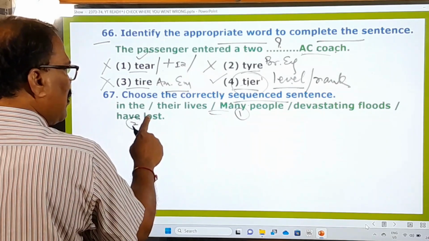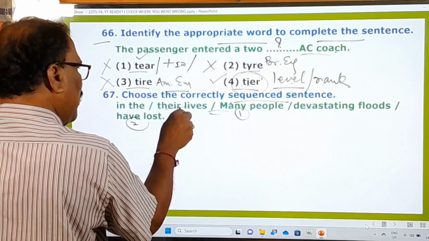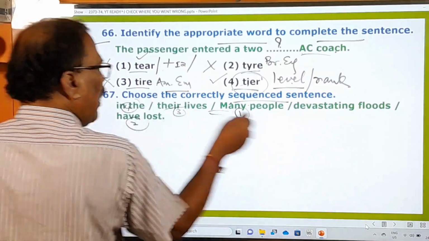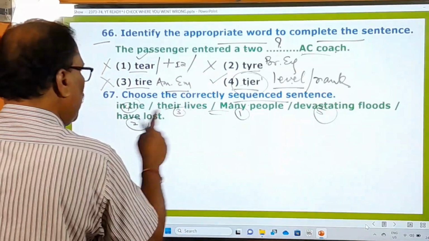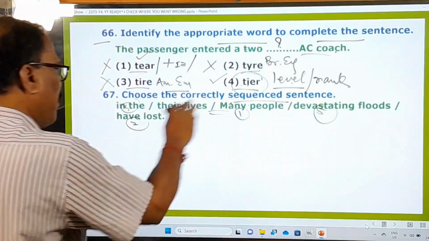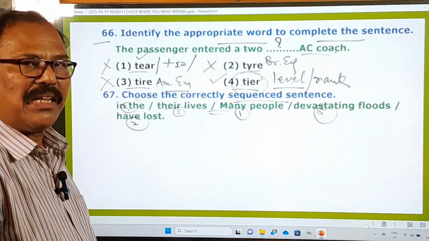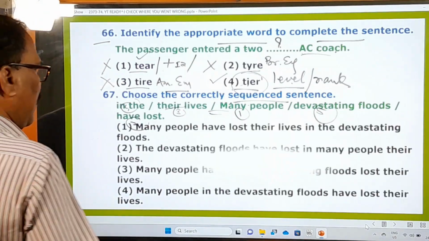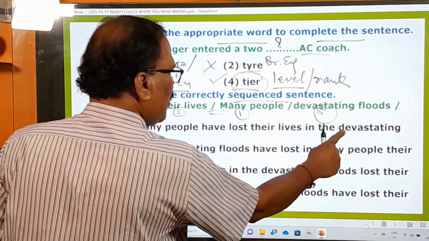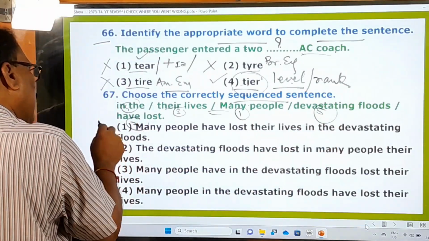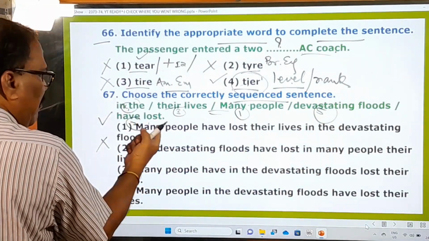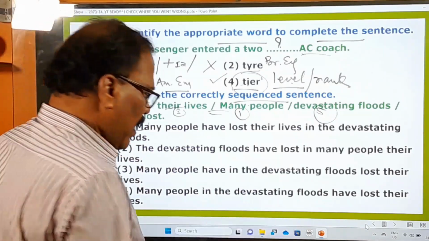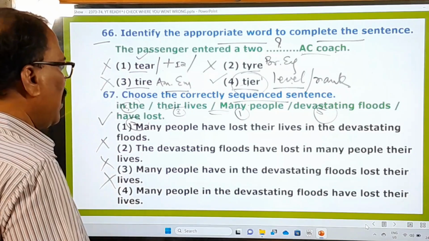Many people have lost their lives. Third one, their lives, then in as the 4th one, and the devastating floods. 1, 2, 3, 4, 5. Many people have lost their lives in the devastating floods. That should be the correct order. Let us see the options. Here the very first one is the right one, and when this is the first one, automatically the other ones are wrong. Now let's go to the next question.